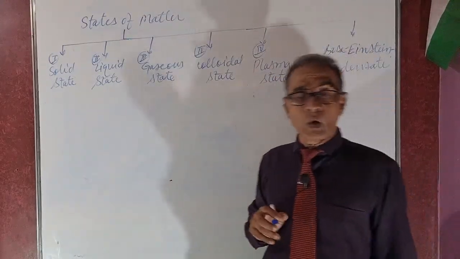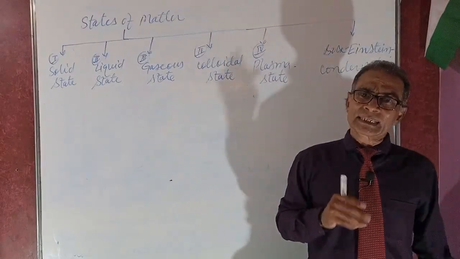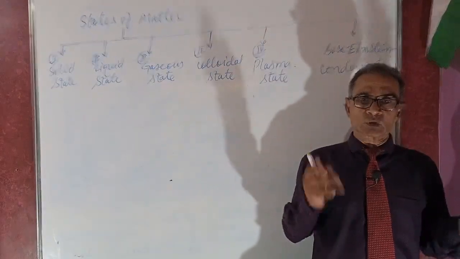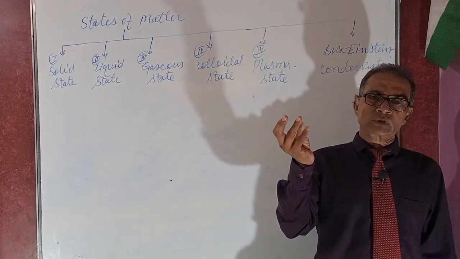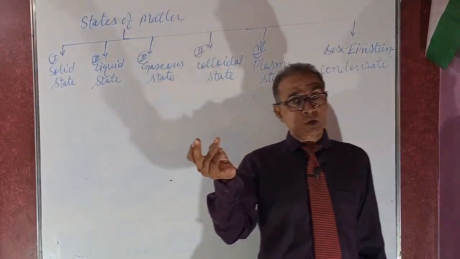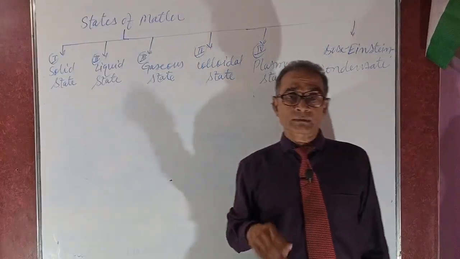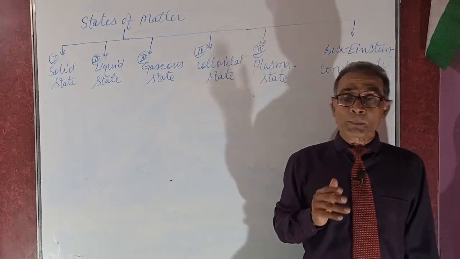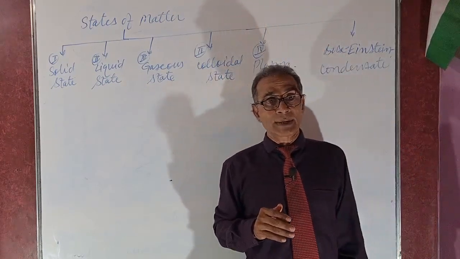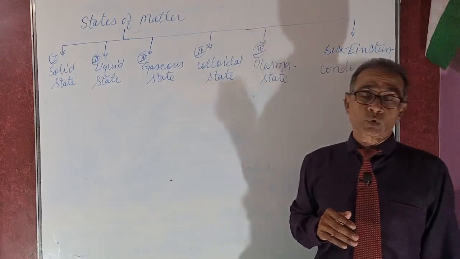Next, what is the colloidal state? There are three types of solution. Number first is true solution. Second, colloidal solution. Number third, suspension. A particle size less than 10 to the power minus 7 meters is a true solution.